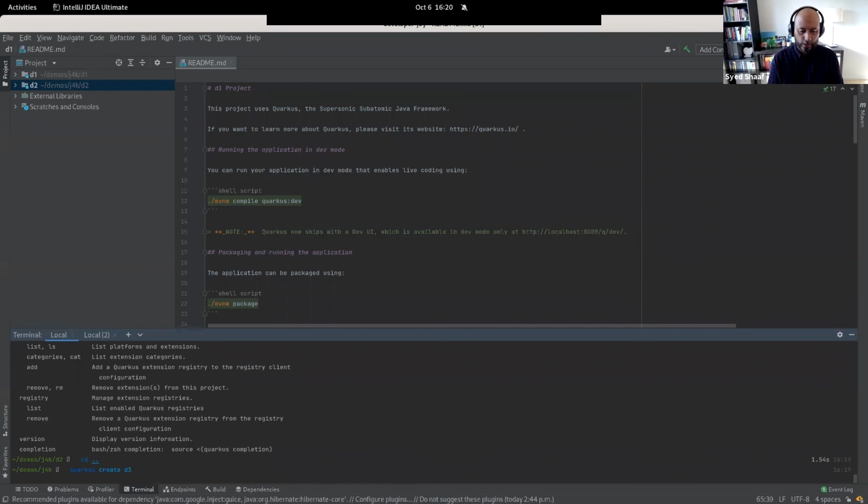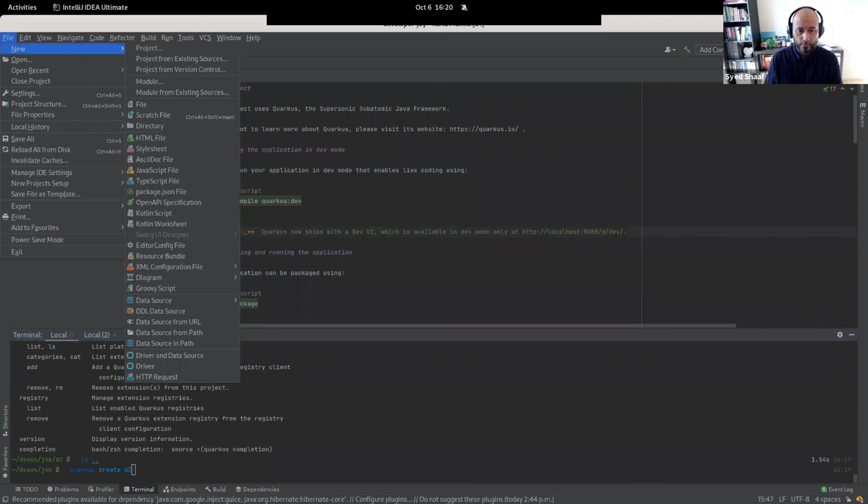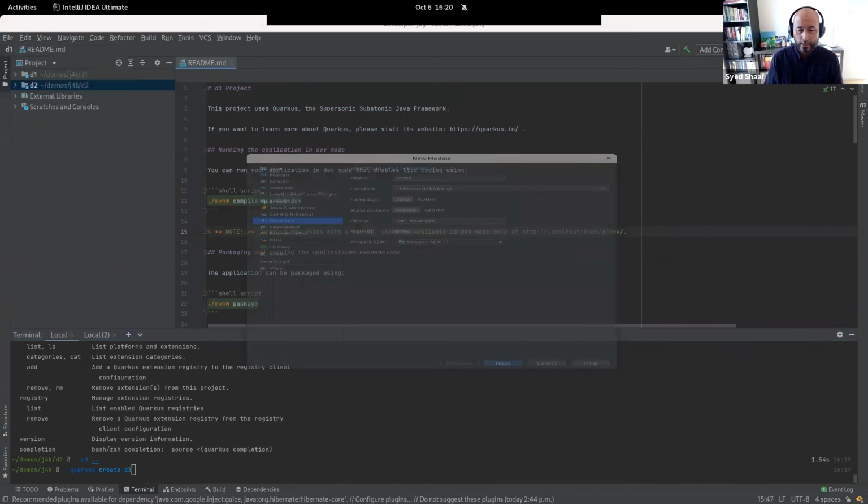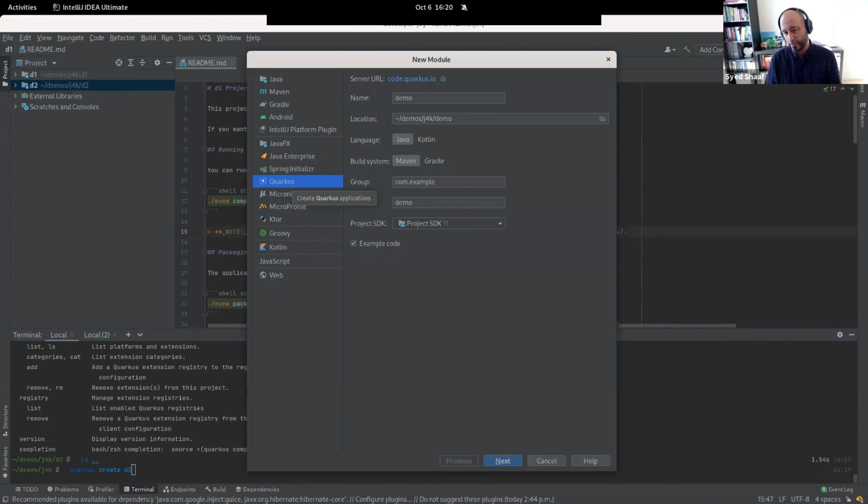I'm going to try to use the Quarkus CLI, which is new. Well, it's not very new, but still quite new. And I'm going to use Quarkus CLI to create my application. I could, of course, also use it within my IDE. So if I had Visual Studio Code, I could do that too. But over here in my IntelliJ, I have the Quarkus plugin as well, and I can actually create a new module from here as well.